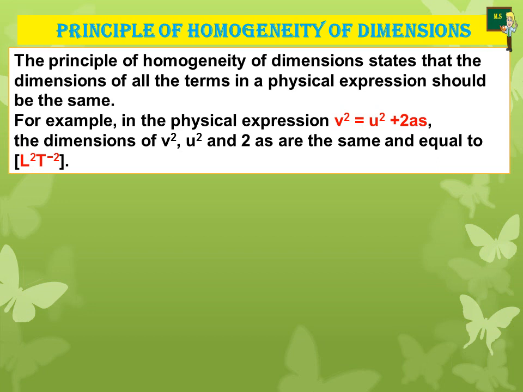That means the left hand side should be equal to the right hand side. v squared is equal to u squared plus 2as. Then only the equation or expression will be right. Here the dimensions of v squared, u squared and 2as are the same and equal to L squared T to the power minus 2.